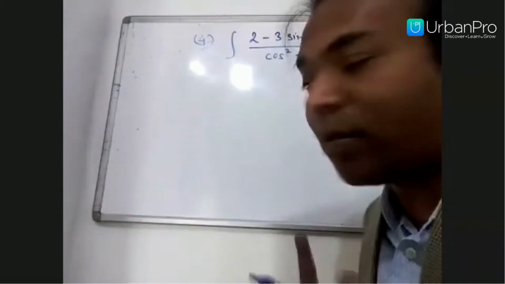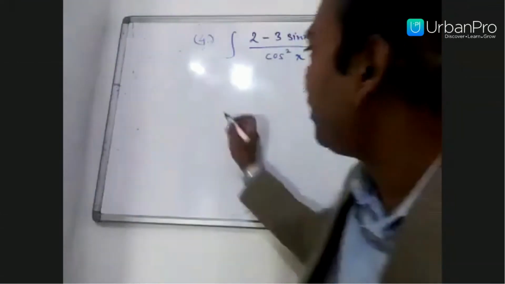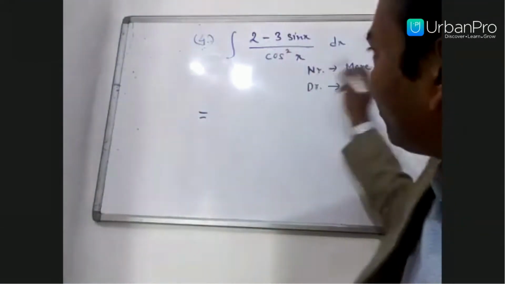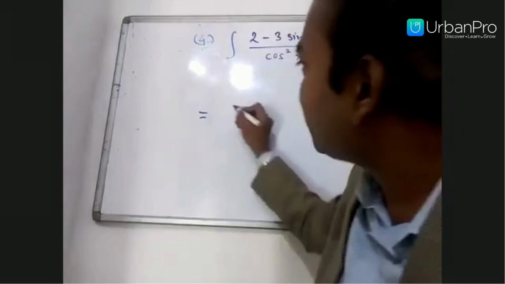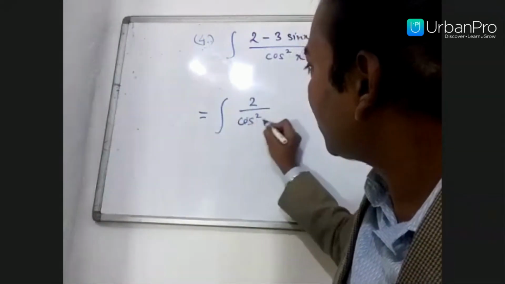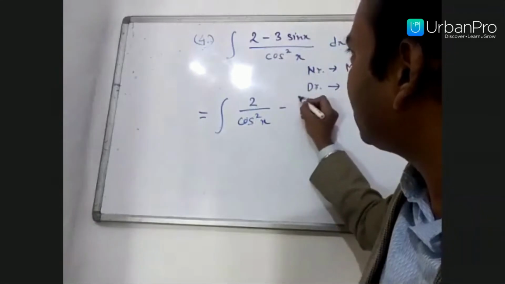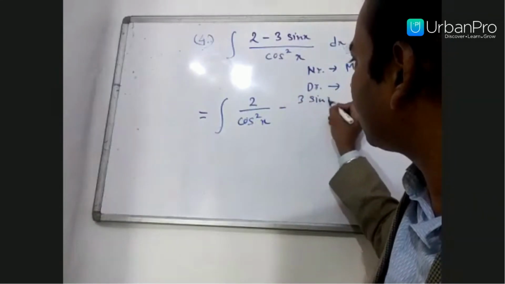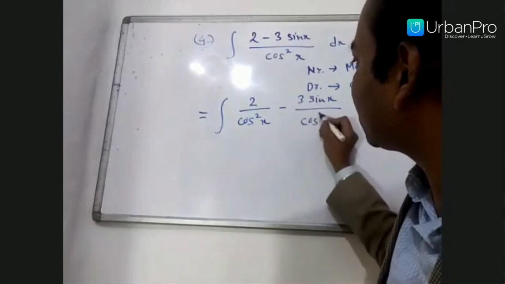So we can write it as 2 by cos square x minus 3 sin x upon cos square x.